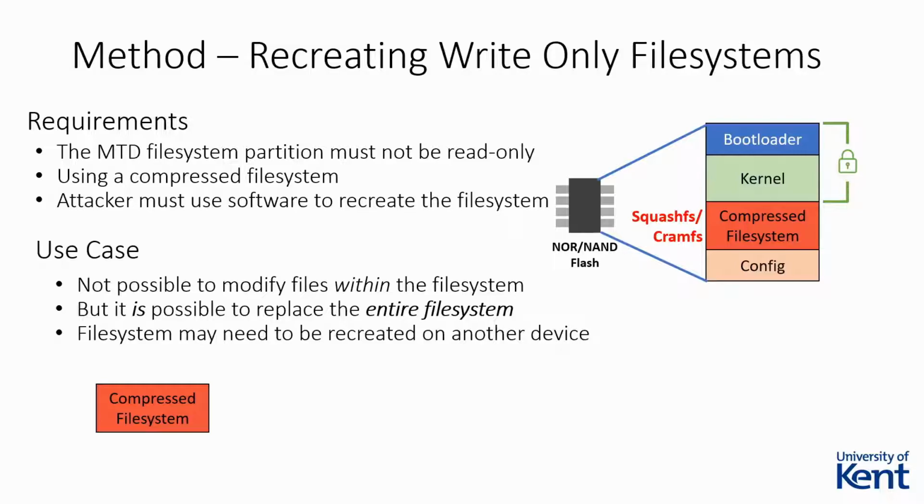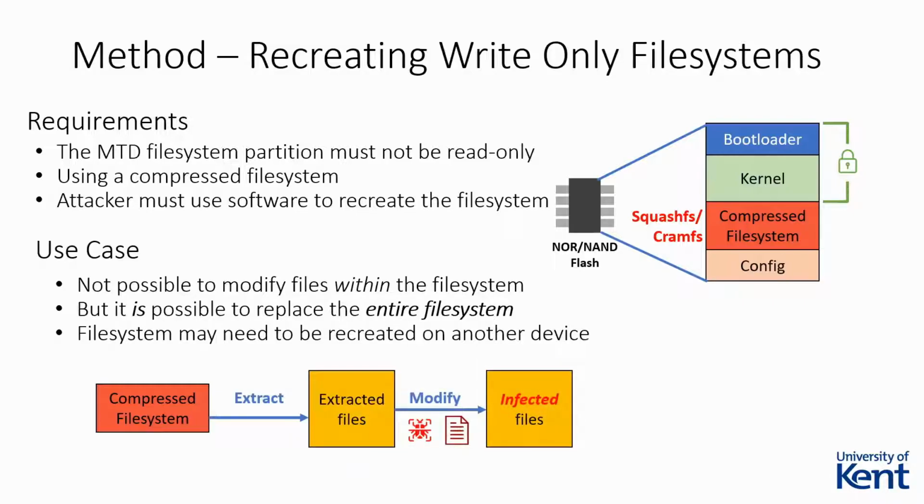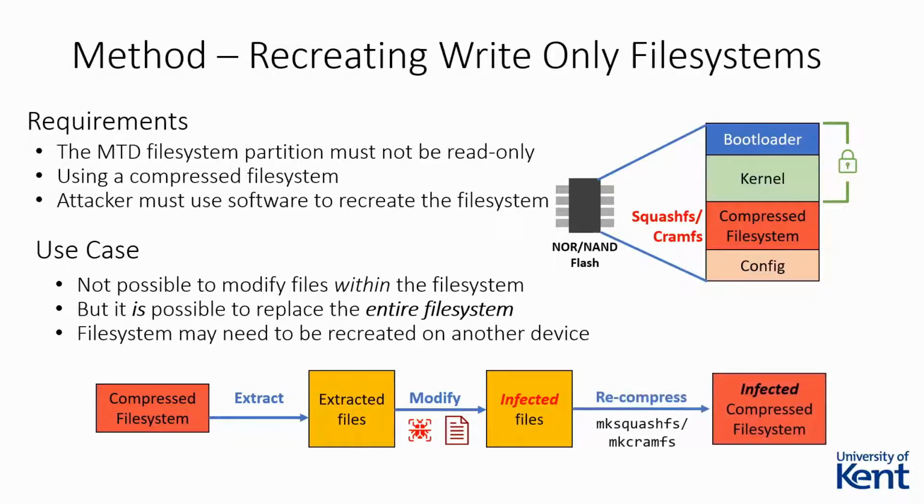The attacker can then use tools on the external device to extract the compressed file system. At this point, they should write the malware to a useful directory and modify one of the startup scripts to execute it when the device boots. Once the attacker is satisfied with their modifications, they can recompress the file system to the same format as the original. For SquashFS file systems, for example, the attacker can use the MakeSquashFS utility.